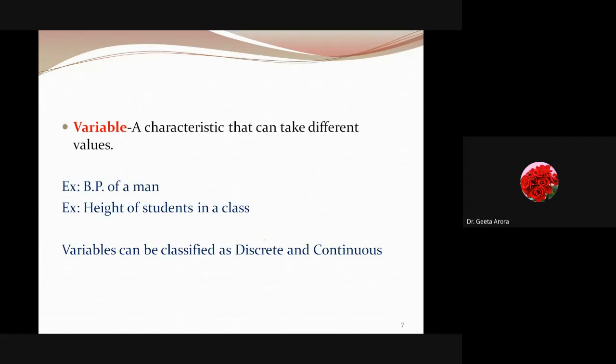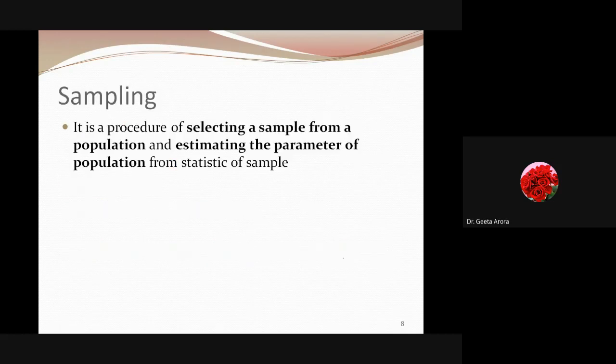Okay, here we have variables, which we have already studied. Let me skip this just by going through it. Variable, we have already learned. Random variable, what a variable is. Variable means a characteristic that can take different values. It can be classified as either discrete or continuous. So we have already studied it, correct?